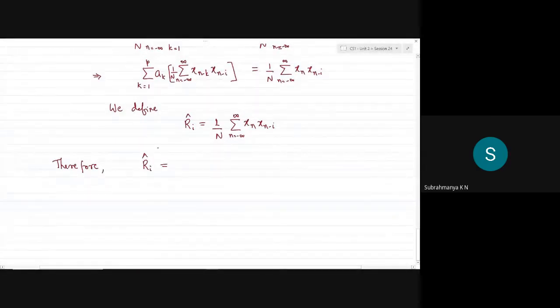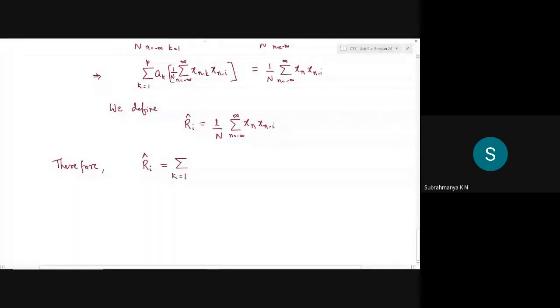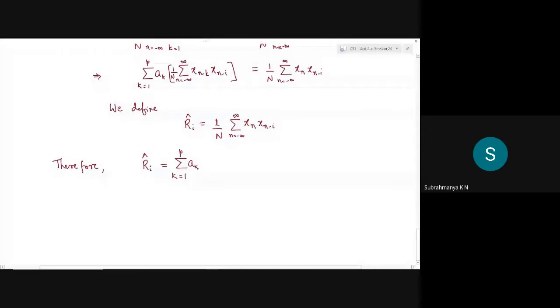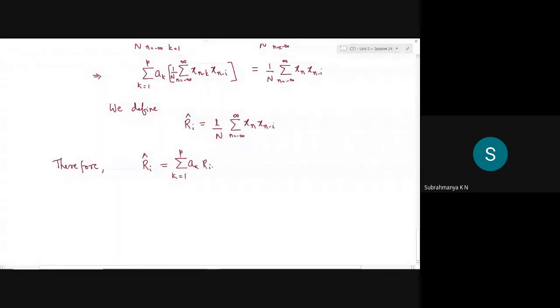On the left hand side, I have summation k running from 1 to p, a_k, and since it is simply a shift of i minus k here, n is shifted to n minus k, and n minus i is written as it is. Only the variables change, so I can write this as R_(i minus k) hat.